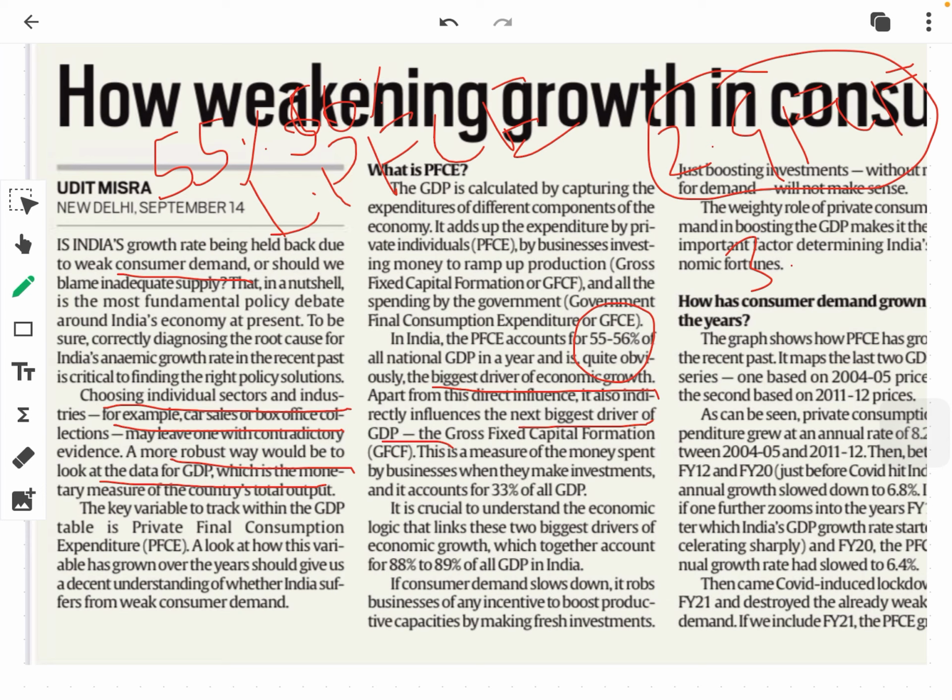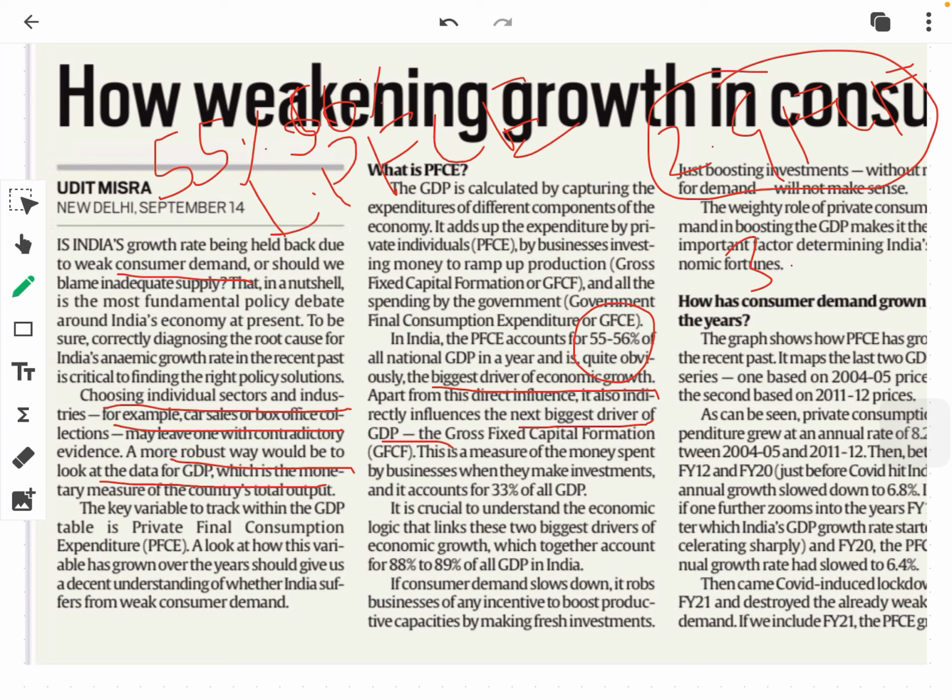This gross fixed capital formation is nothing but the expenditure made by the industries to increase the production. So when will industries invest? When will industries try to increase the production?